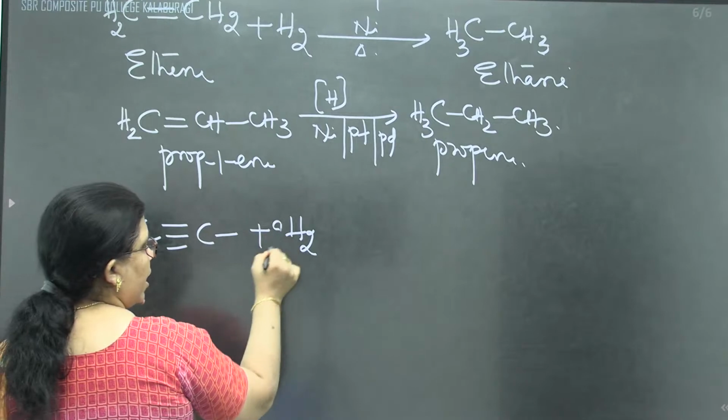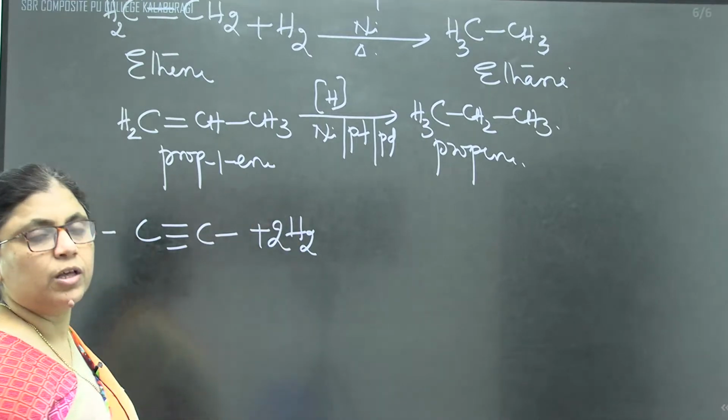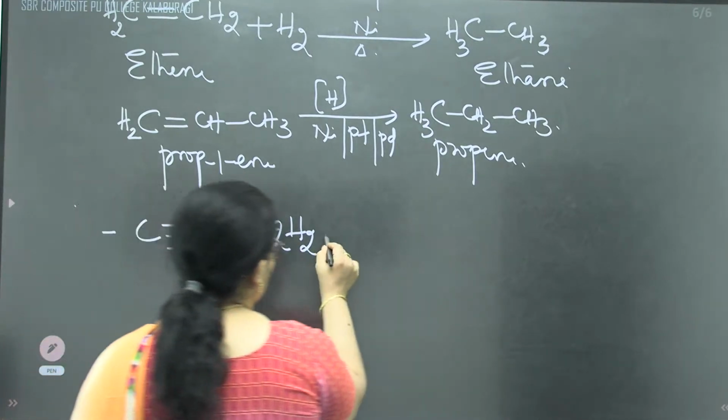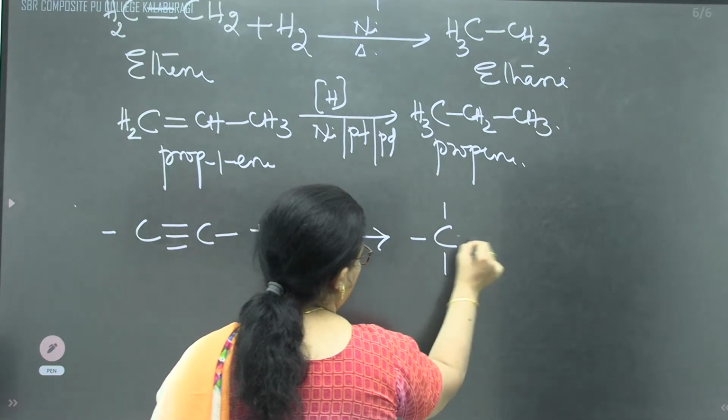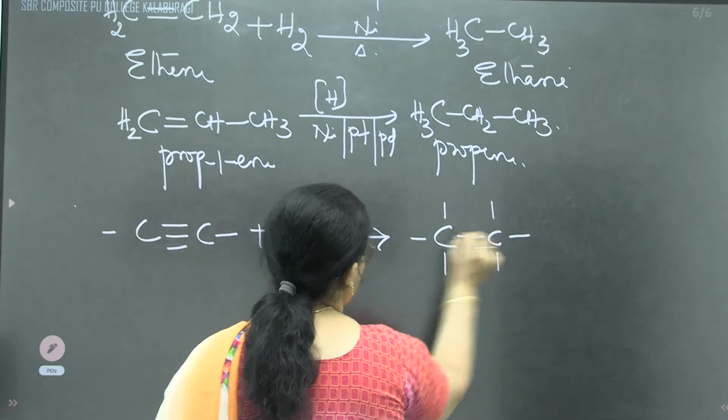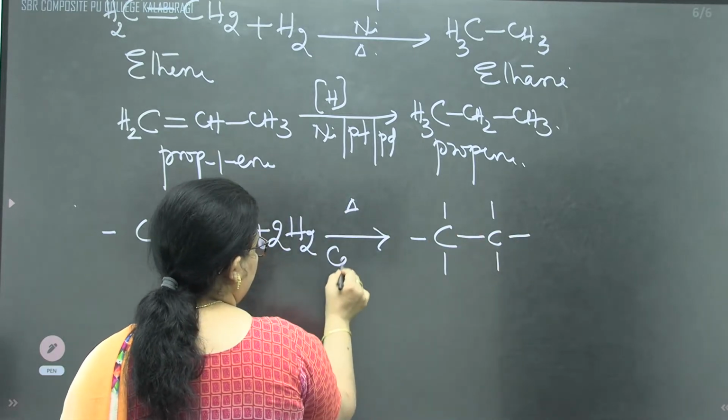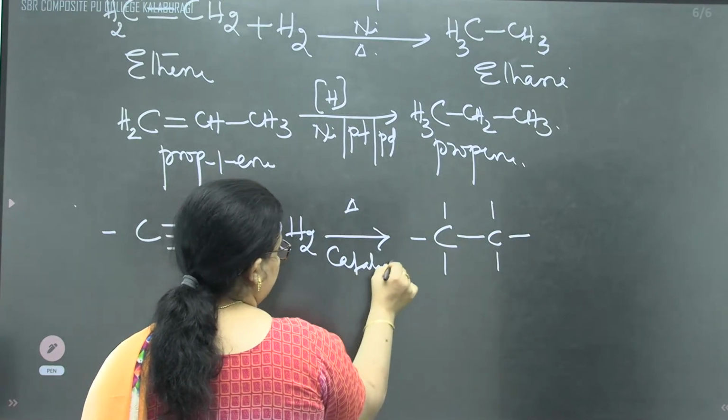That's why instead of adding one hydrogen, we can add 2 moles of hydrogen to get the carbon-carbon single bond, again in presence of catalyst.